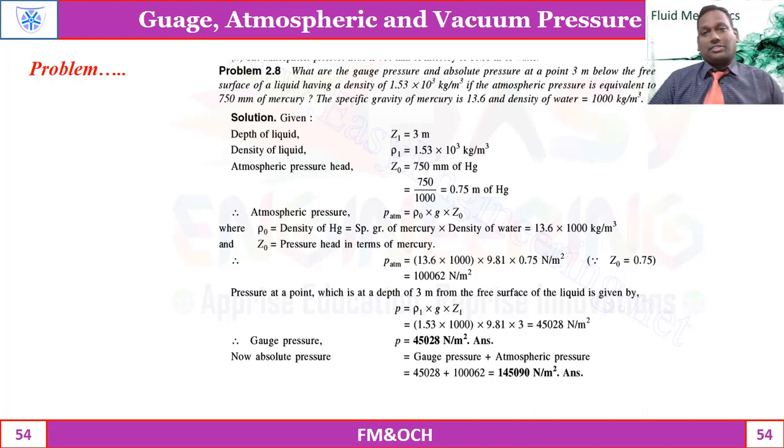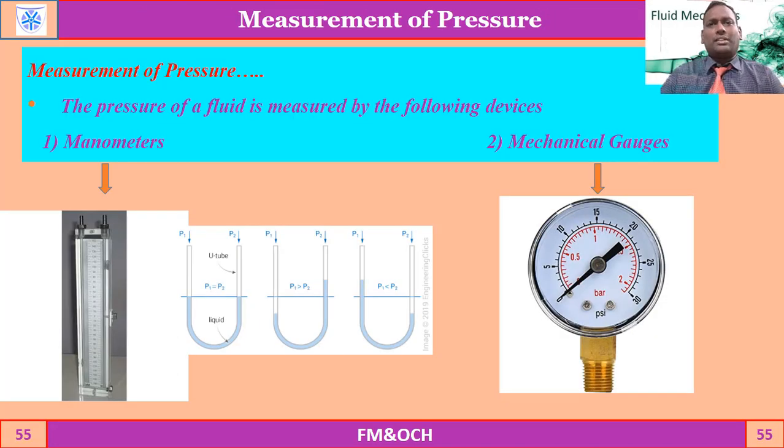calculate the absolute pressure. Hello, welcome to this new topic, that is measurement of pressure. In the previous sessions, we learned how to quantify the pressure. Generally, pressure in a fluid is the force exerted per unit area, measured in Newton per square meter or pascals. Not only that, the pressure can be measured with different reference levels like atmospheric pressure, gauge pressure, vacuum pressure with respect to absolute pressure.